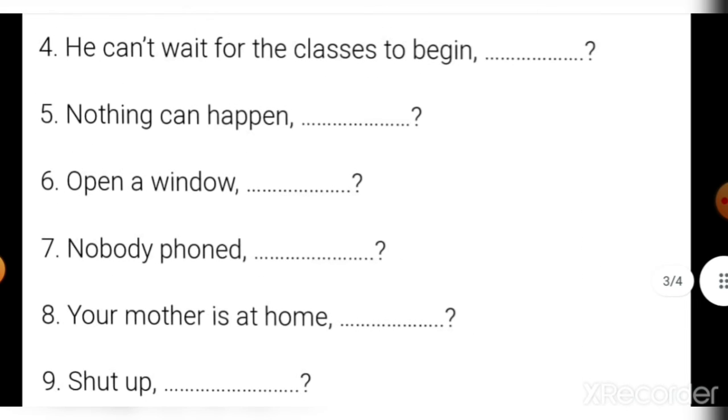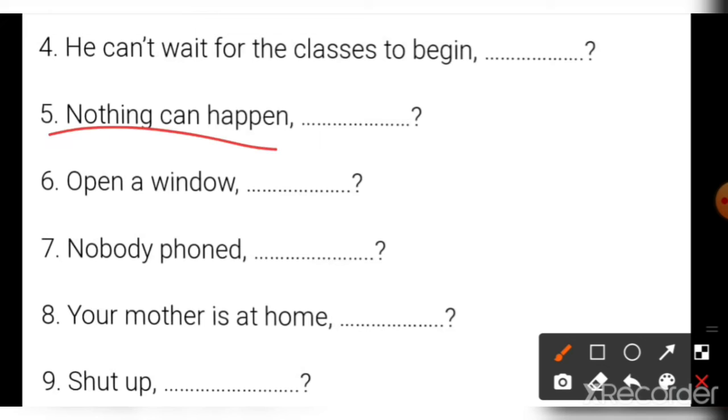Nothing can happen. Which type of sentence is it? Is it positive or negative? It is negative because nothing is given. So the question tag will be positive. What is the positive? We will write can is given, we will use that one only, and for nothing we will use it, can it.